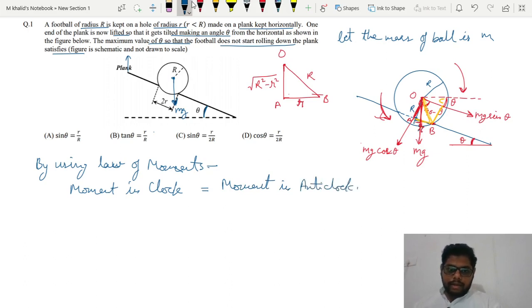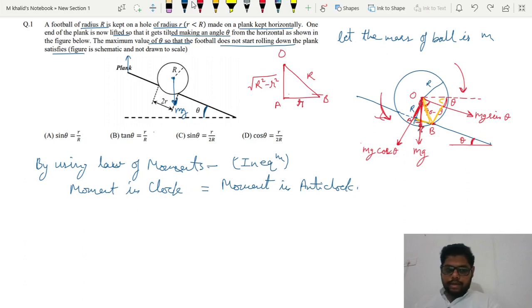The condition is given only in equilibrium. We use this condition only in an equilibrium condition. So what will be its maximum value? The maximum value of theta will occur if both conditions are matching, meaning we are using the law of moments and it is satisfying. Then we will say it is the maximum value.